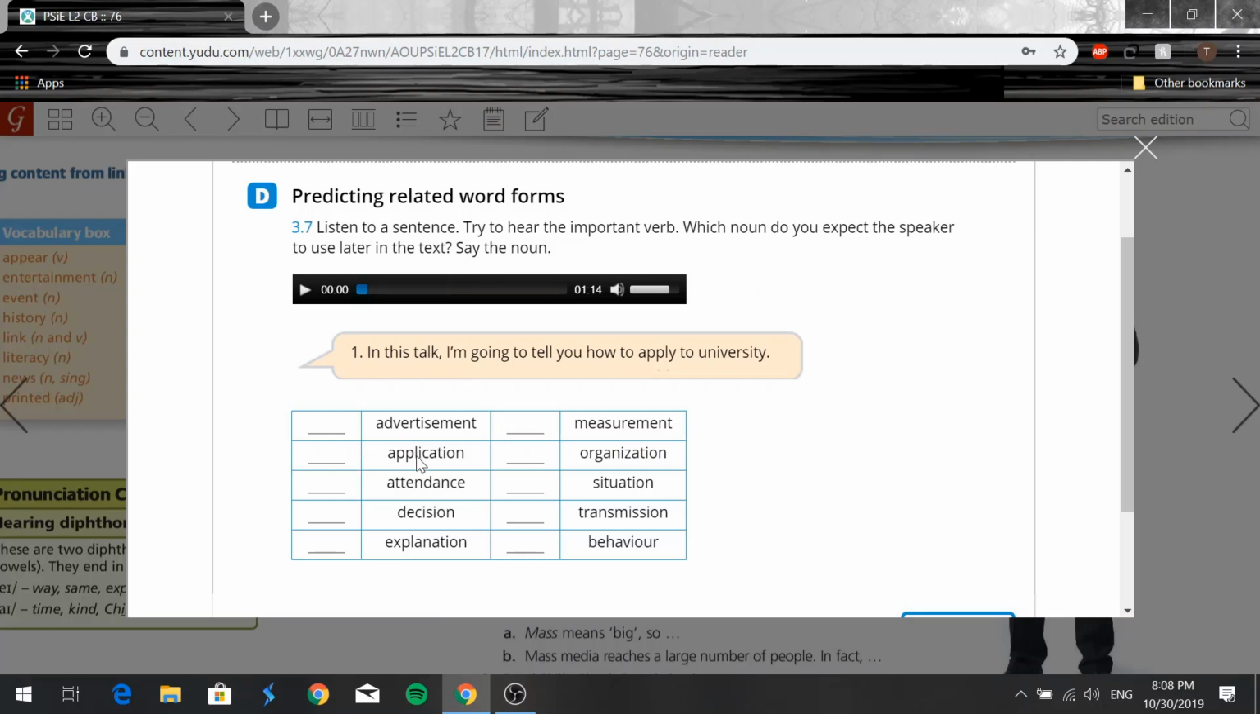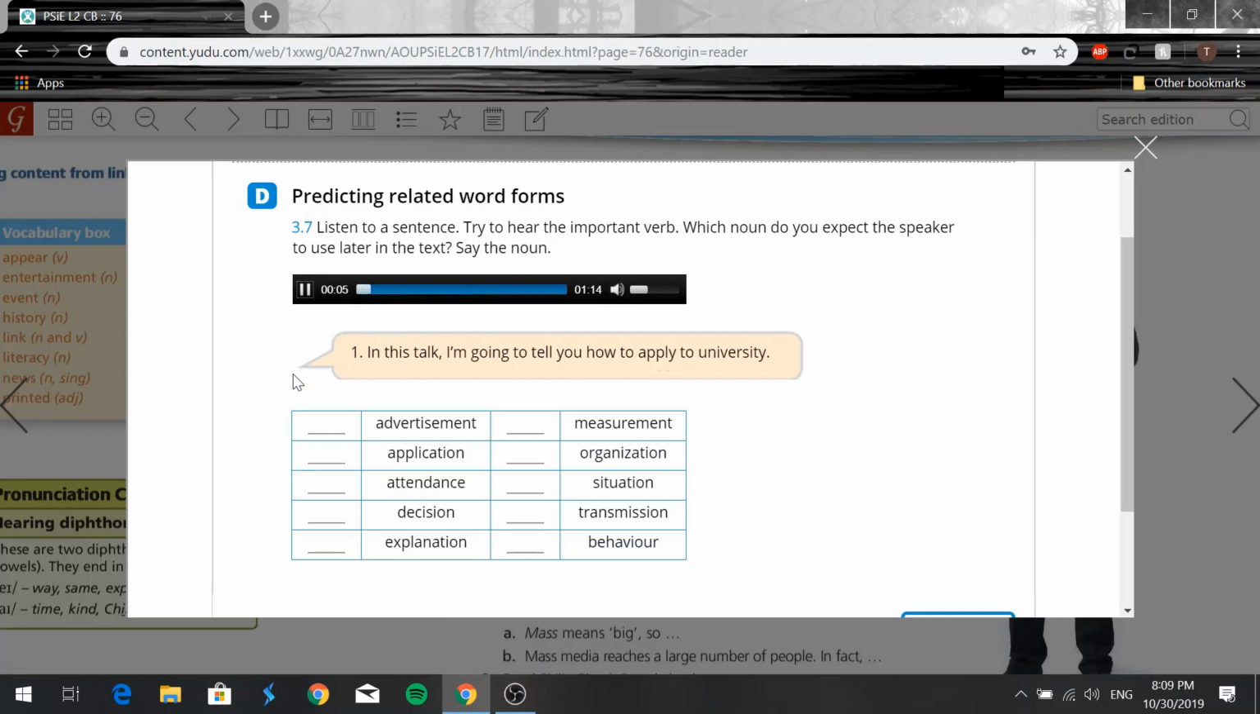So for application, I'm guessing the speaker is probably going to say applicant, right? For attendance, he's going to say attend. So keep an eye out, or I should say, just try to hear the important verb in each sentence. Okay? So here we go. Track 3.7.